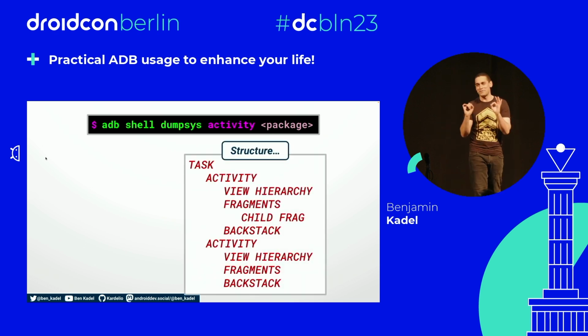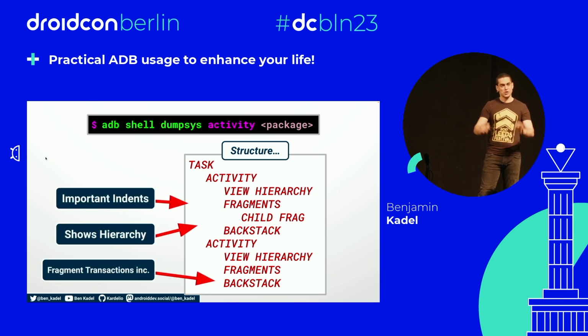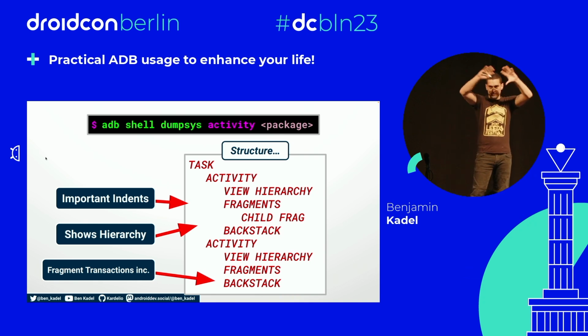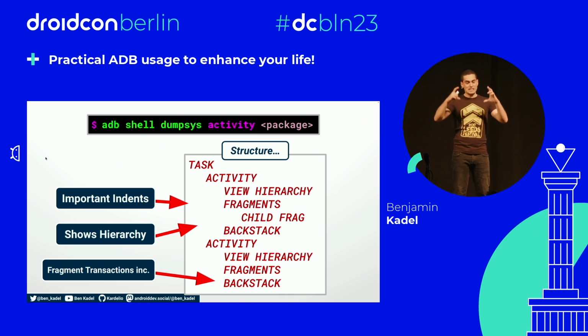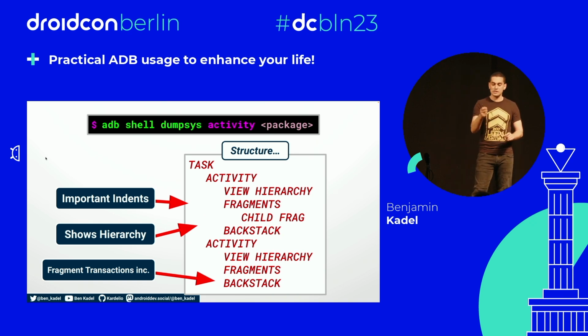Here is a very, very oversimplified, rough structure of that output for the package ID that I give it. Indentation is everything here. Indentation denotes, obviously, child-parent relationships, right? So you can see at the top we've got a task, and that's the task that encapsulates all of my app and some information about it. We have activity blocks that each contain information about the activity, the view hierarchy dump, the fragment managers and the child fragment managers all the way down, and then backstack information. Please look at the indentation. That is everything. That's the best place to start.